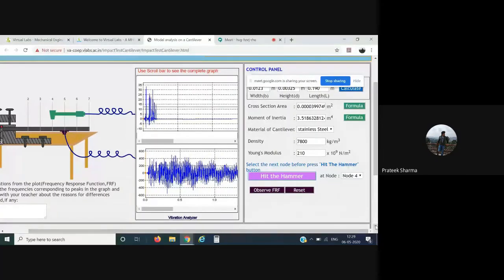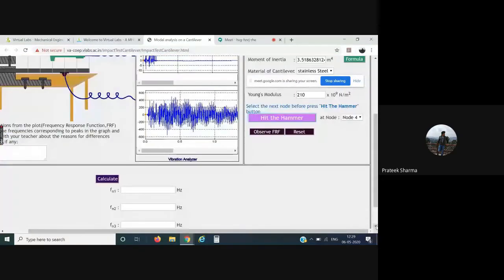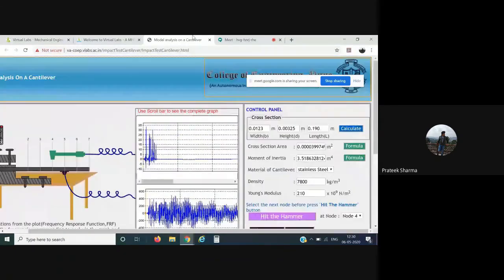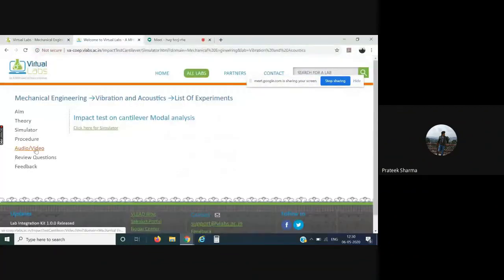So you mostly have all these numerical values with you. You can simply find it out, or otherwise, if you are unable to find it out, you can simply click on the calculate option over here, and you can see the exact numerical values. So again, this lab is a combination of both modeling based as well as measurement based labs, because exact numerical values are being shown to us over here. Close the tab. Again, you can answer the review questions.